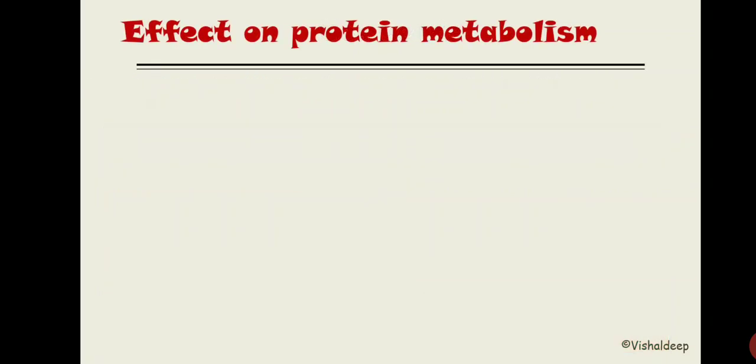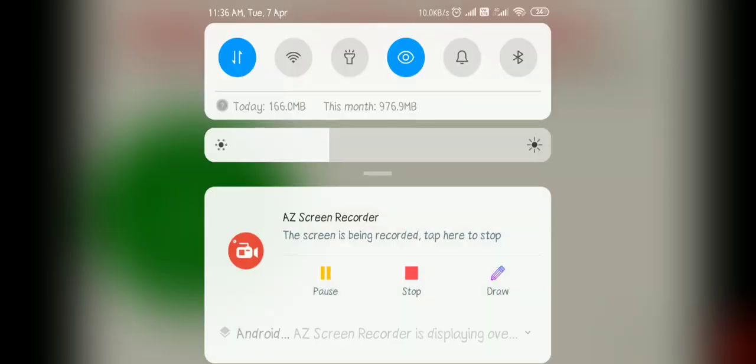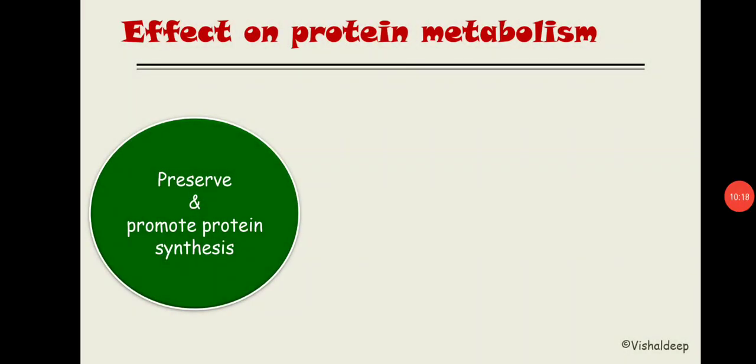Now the next one is the effect on protein metabolism. What growth hormone does with protein, you can remember from the figure that I showed you: it causes increased protein synthesis. The effect of growth hormone over protein is that it promotes protein synthesis and preserves protein. How does it preserve protein?